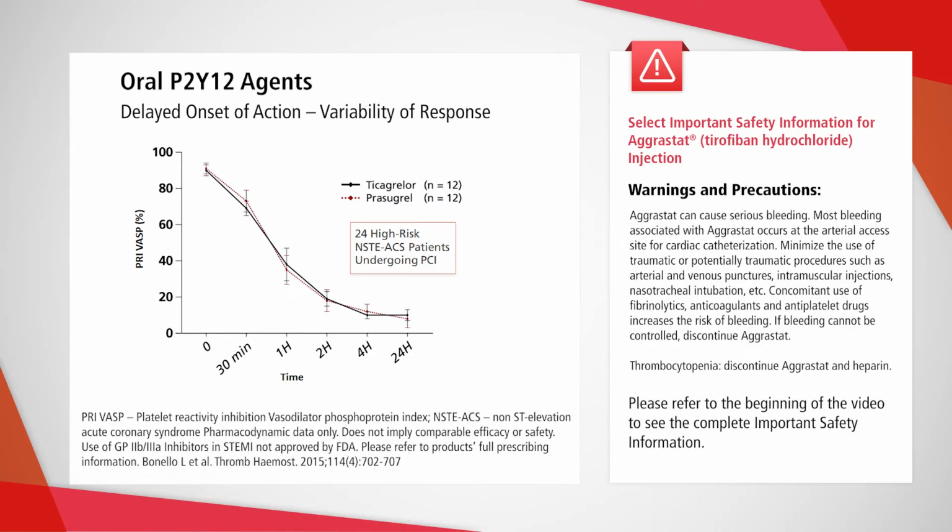Before describing the next steps of this case, I want to point out that the problem with oral P2Y12 inhibition is that they take several hours to reach therapeutic levels of platelet inhibition, even when you're using ticagrelor or prasugrel. This is the pharmacodynamic data from 24 high-risk ACS patients undergoing PCI.